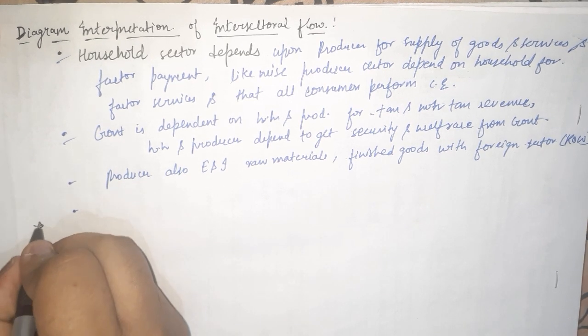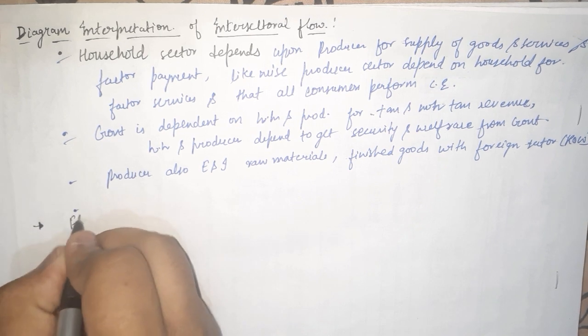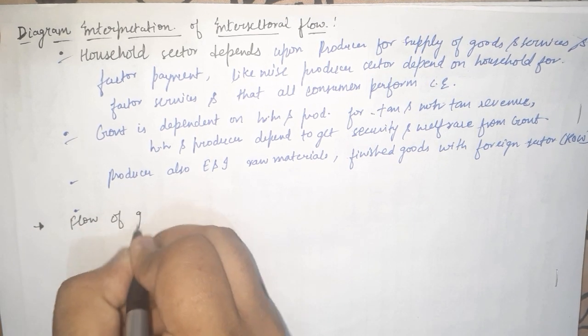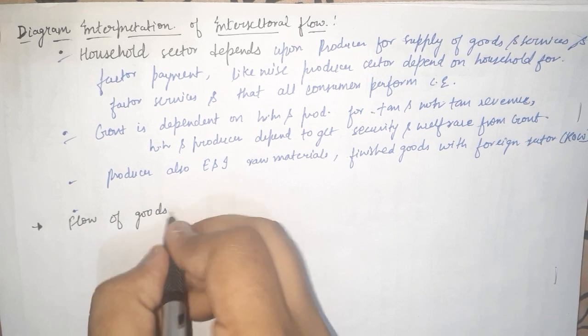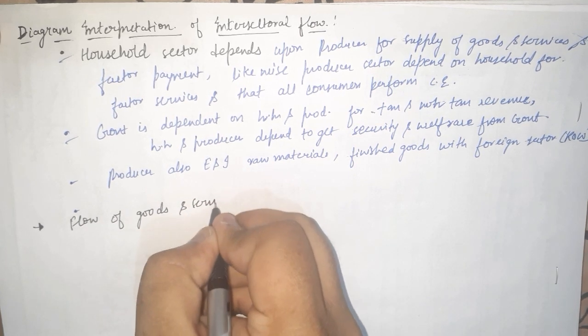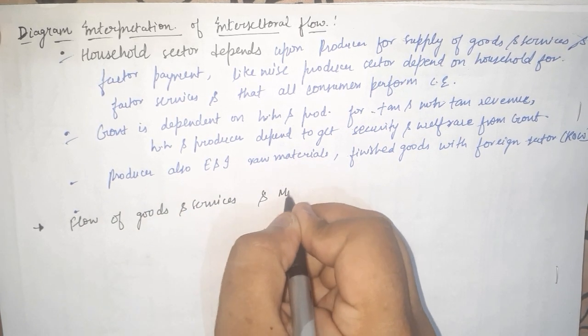Now, the next topic which we are going to study is a very important thing. You have seen that there is a flow of two things in the intersectoral flow. One is goods and services flow, another is money.